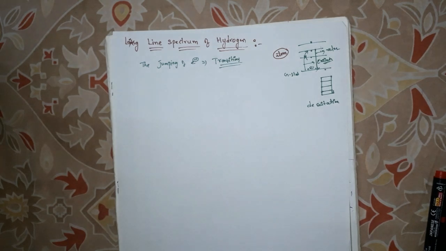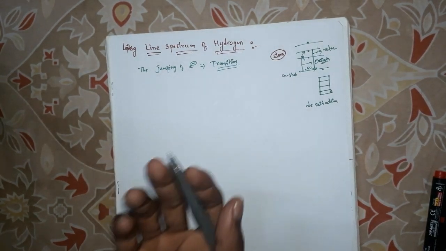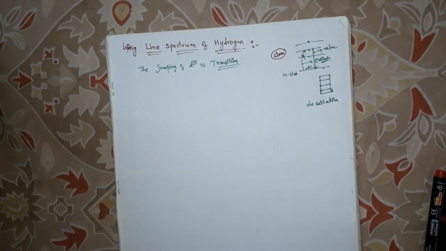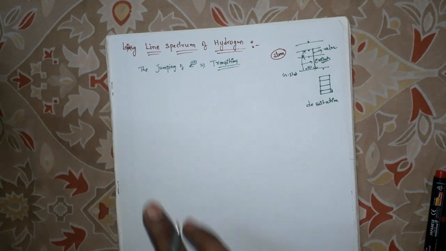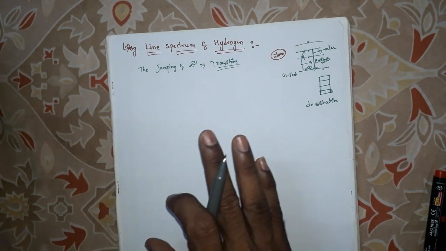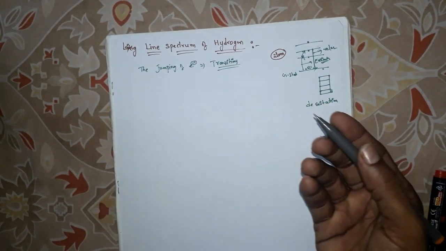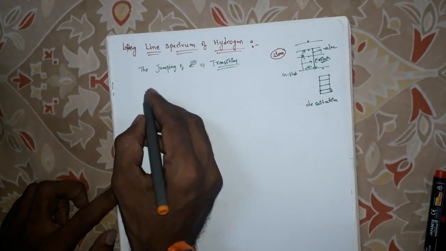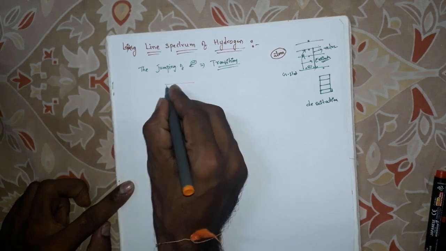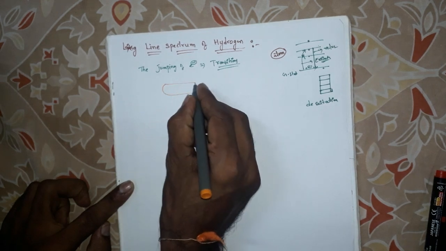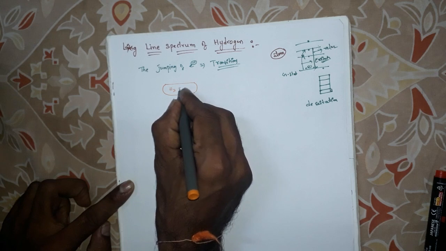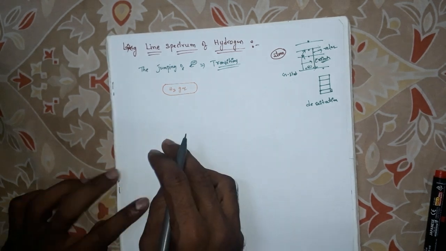Now let us discuss the line spectra of hydrogen atom. First of all, they took hydrogen gas, H2 gas, in a glass tube.